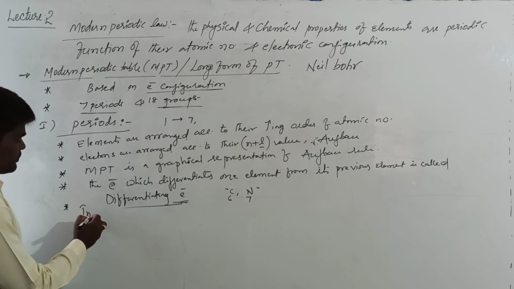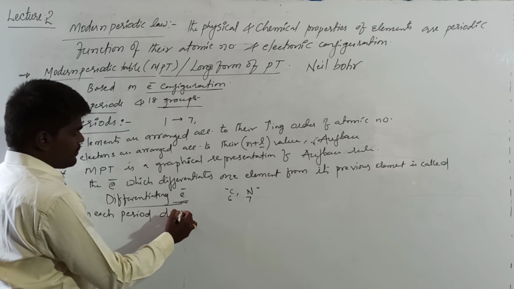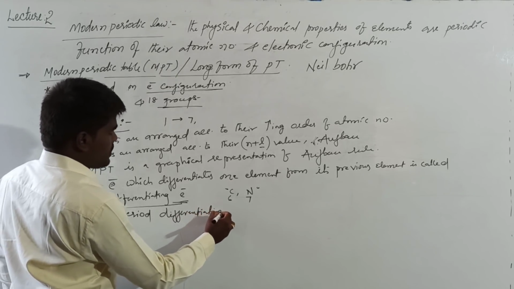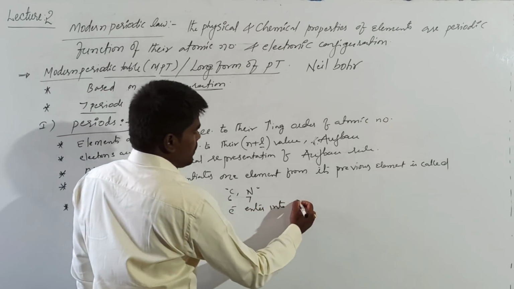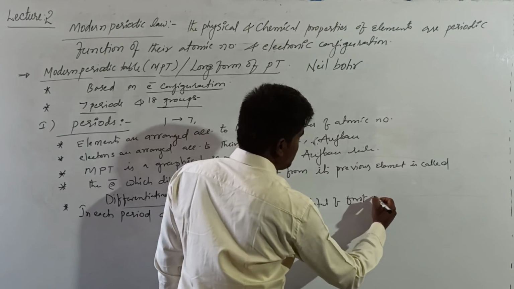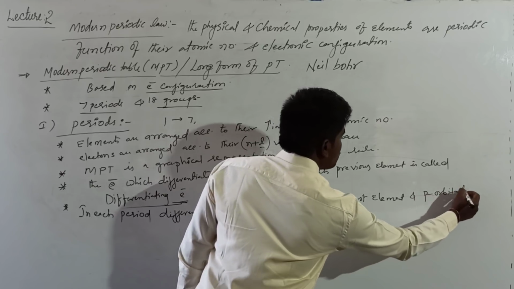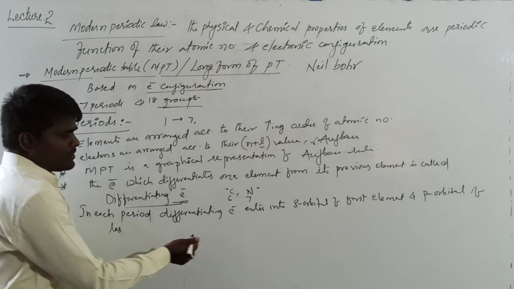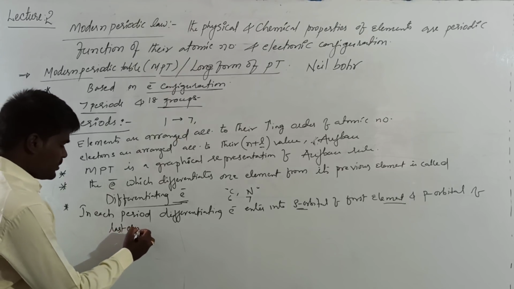In each period, the differentiating electron enters into the s orbital of the first element and the p orbital of the last element.